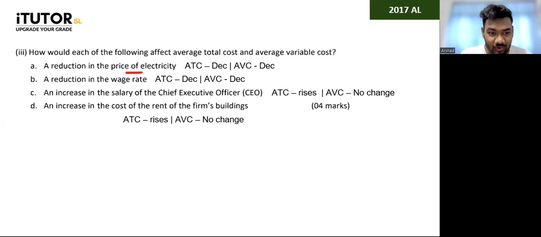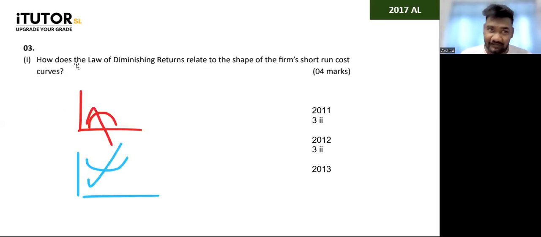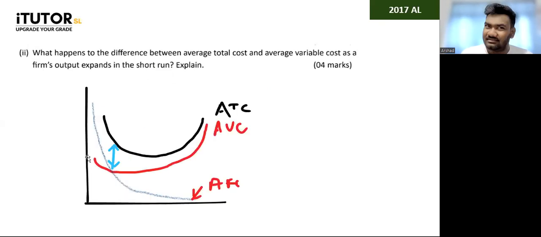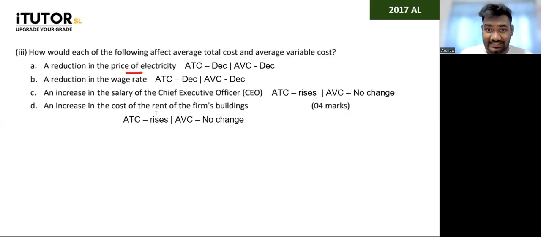Now see, so far in this paper, this question was repeated. First one, 4 marks. If you have done the past papers, you can easily get the 4 marks for this. This question might not have been repeated, but it's a very easy one, right? You all know the difference between these two. The only thing is you need to know how to explain. This one is almost nothing. This is like 3 marks just to write. We'll look at the next one.